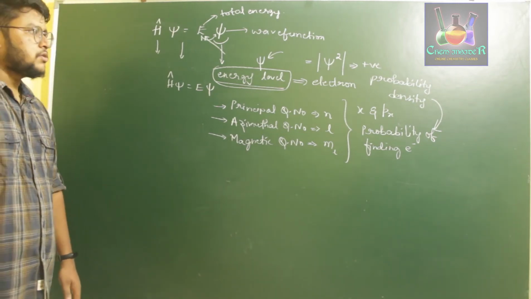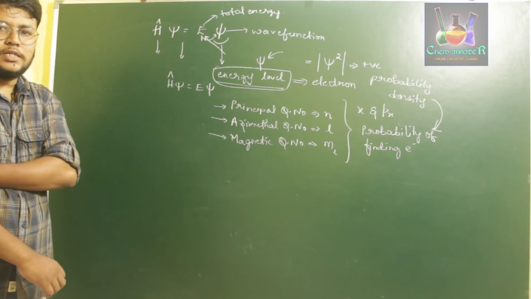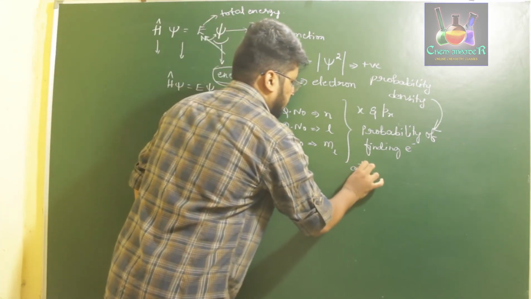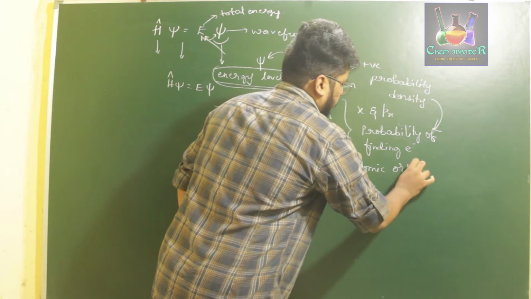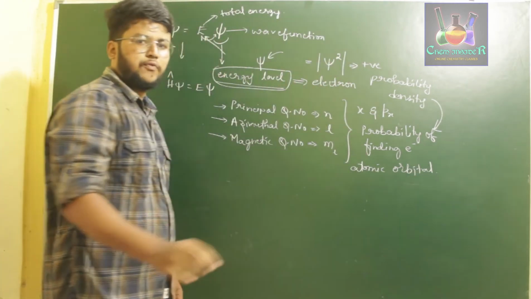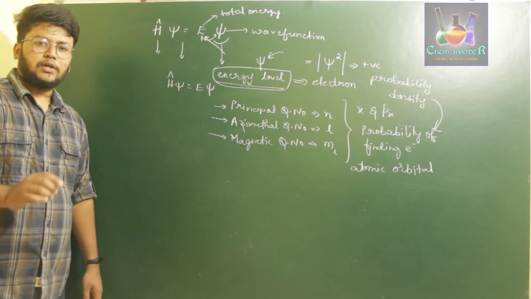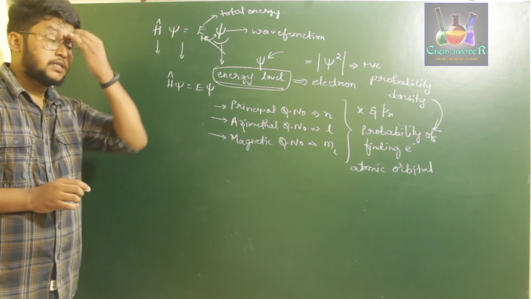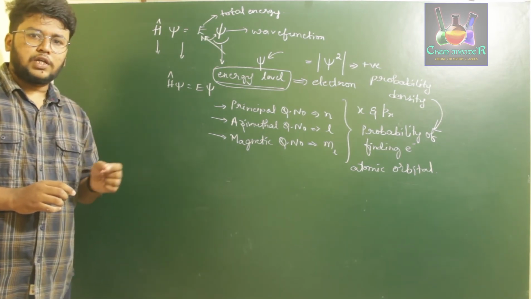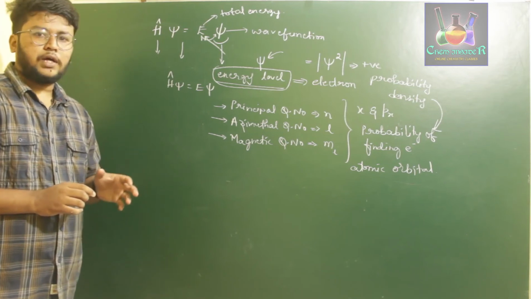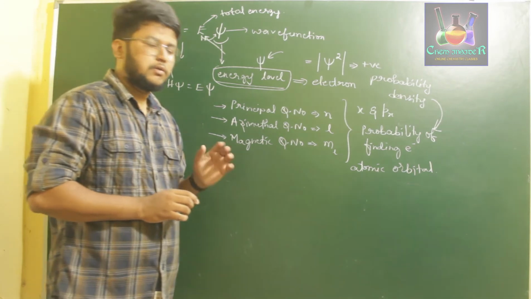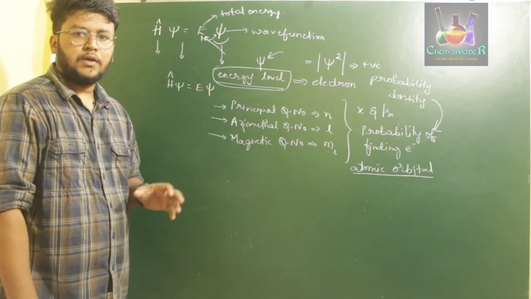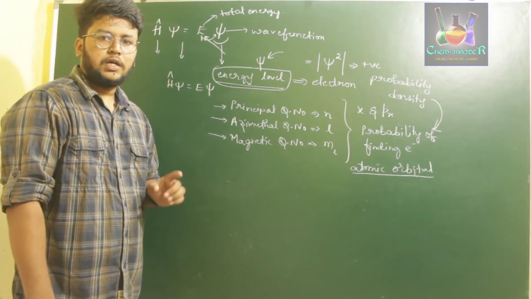Therefore, the energy level of an atom which has a higher probability is called an atomic orbital. That is, atomic orbitals are the wave function of an atom where the probability of finding an electron is maximum. So an atomic orbital is defined as the wave function of an energy level where the probability of finding an electron is maximum.